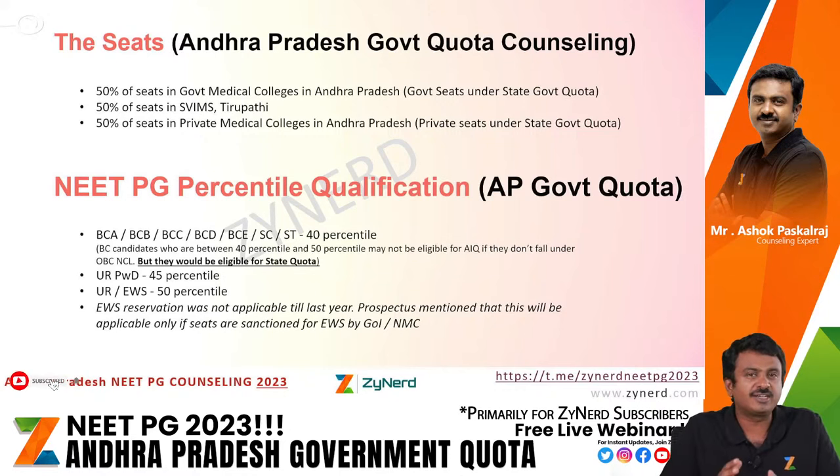And now we look at NEET PG qualification for AP government quota. The qualification is the same. Any general category candidate is above 50%, EWS is above 50%, and UR PWD is above 40%.